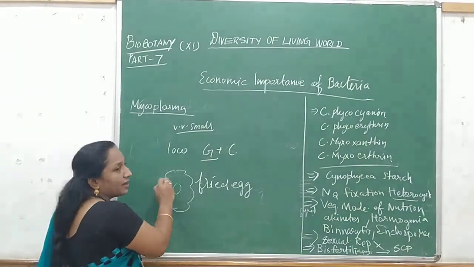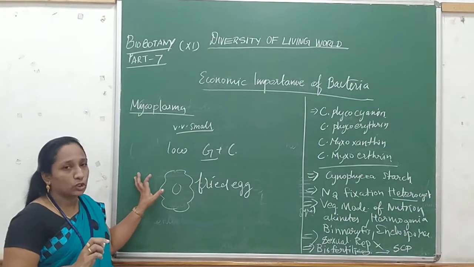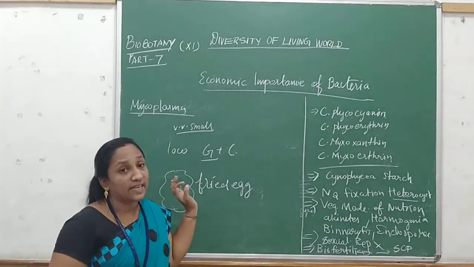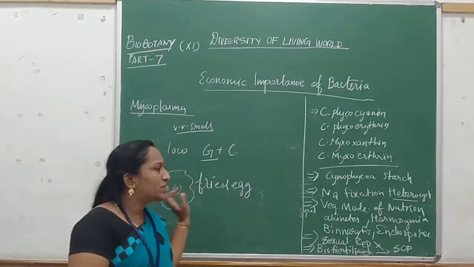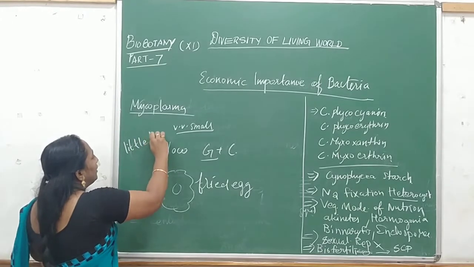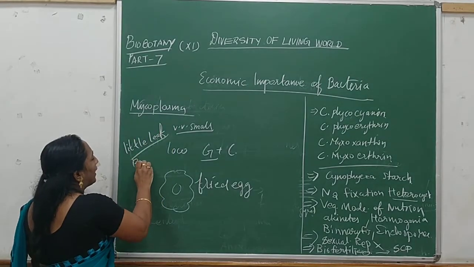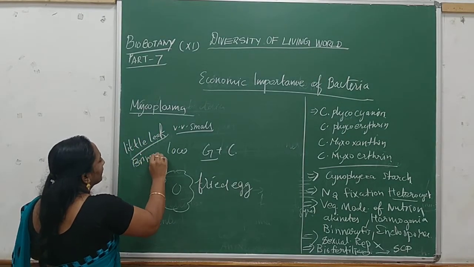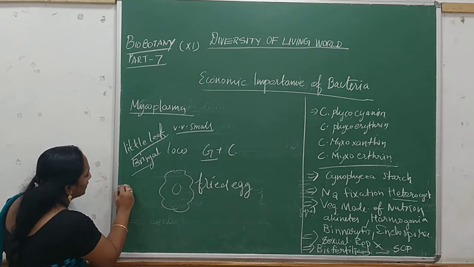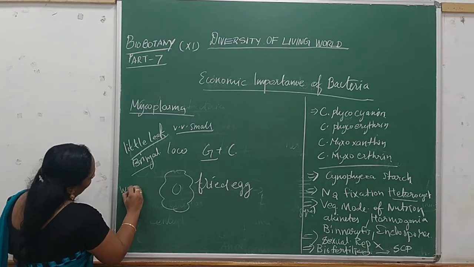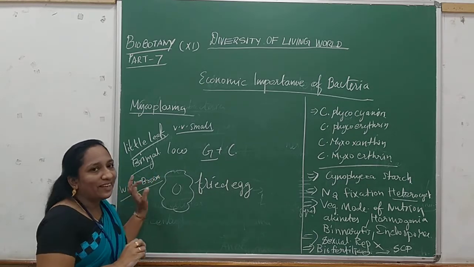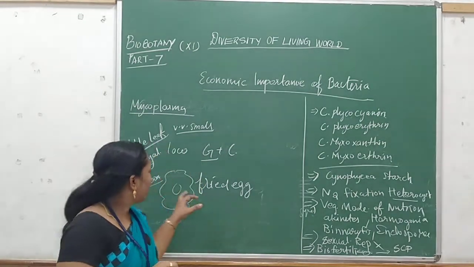It appears like a fried egg in the microscope, and it causes a lot of diseases in plants, animals, and even some microorganisms. For example, little leaf disease in the brinjal plant, and one more disease called witches' broom in some plants.